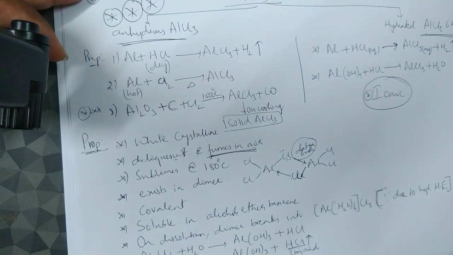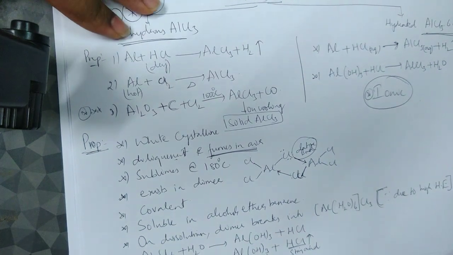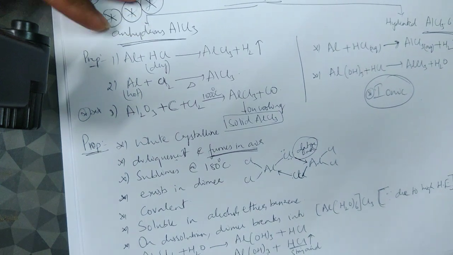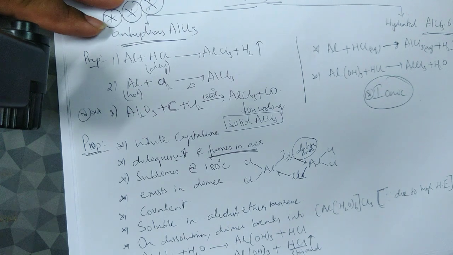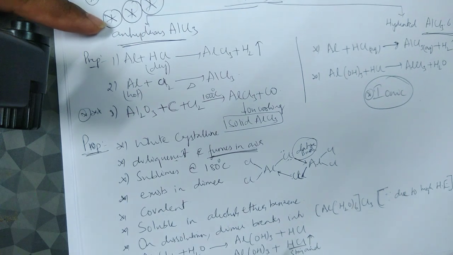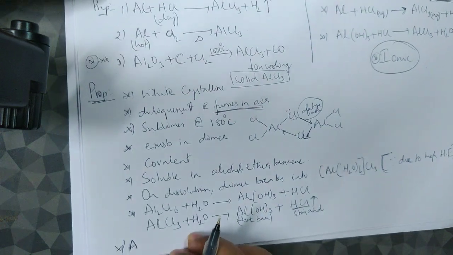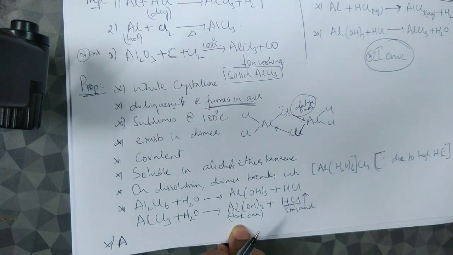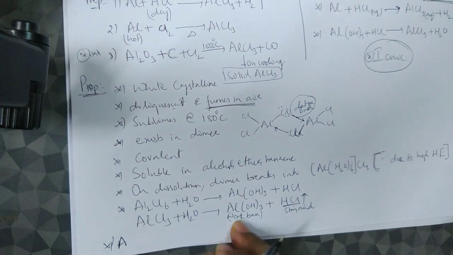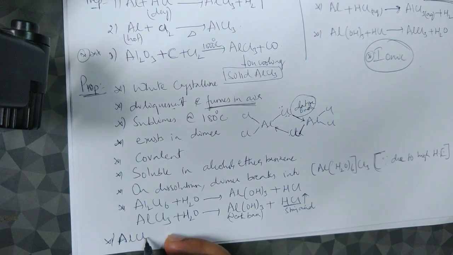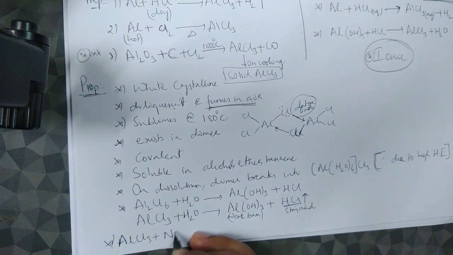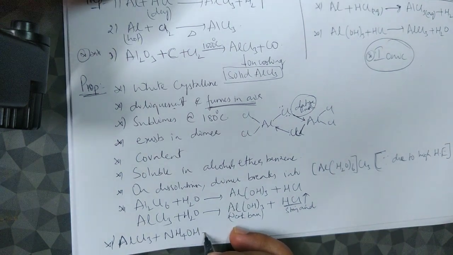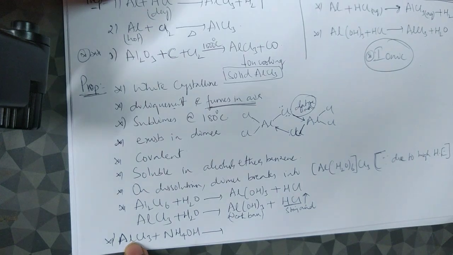Fine. And also, when treated with ammonium hydroxide, this point is really important. Let me write here itself. I don't know whether you're able to see. Okay, so now, aluminum chloride AlCl3 treated with ammonium hydroxide, very important, pay attention. So what should have happened?